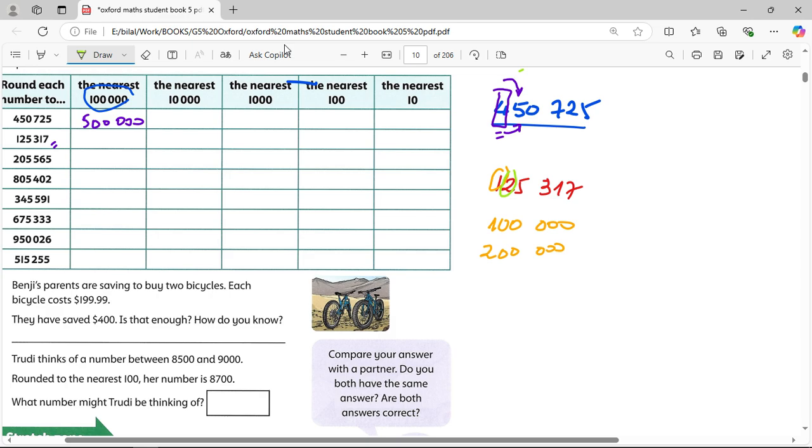What did we say? If you have a number, which is this one before, less than 5, it means 4, 3, 2, 1. Make it closer to the smallest number. It means it stays as it is. We're not going to add +1 to the 100,000 place value. We're going to leave it as it is. So it stays at 100,000. It's closer to this. And the answer is 100,000. The same thing goes to the nearest 10,000.